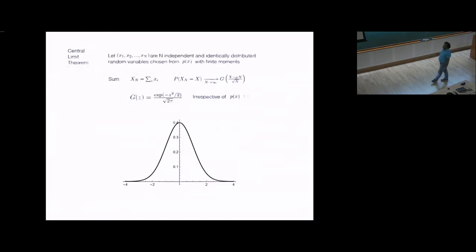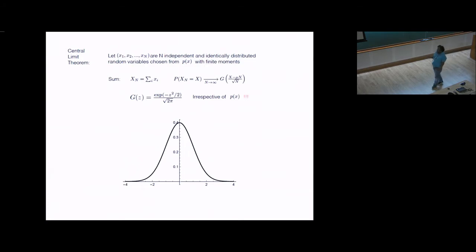For example, the central limit theorem, where you consider, say, n independent and identically distributed random variables chosen from some distribution with finite moments, at least the first two moments, and you look at the sum of n such variables. In the n going to infinity limit, you find that the sum, after proper shifting and scaling, converges to a limiting distribution which is n independent, and that distribution is Gaussian irrespective of P(x). So that's a notion of universality.